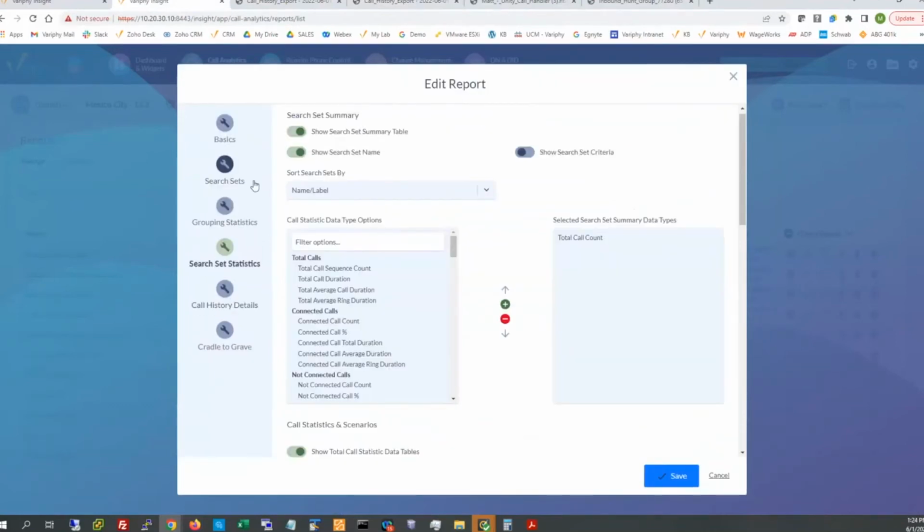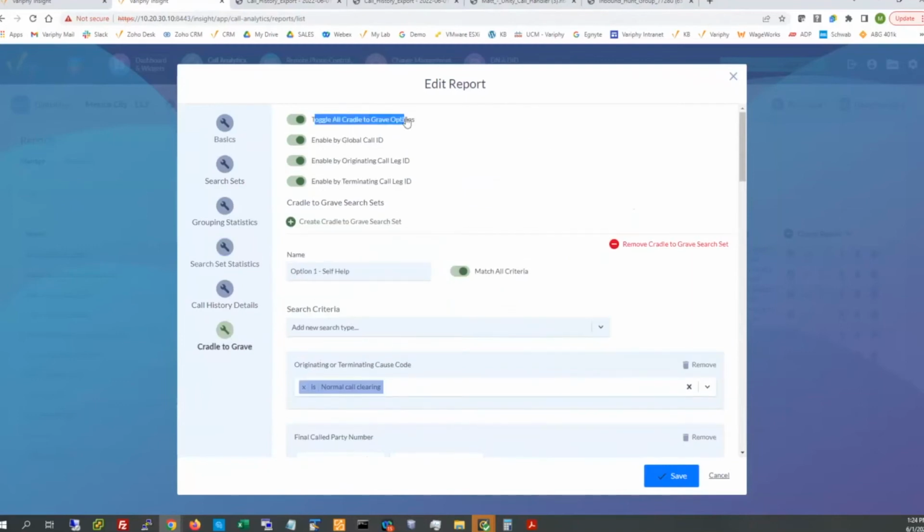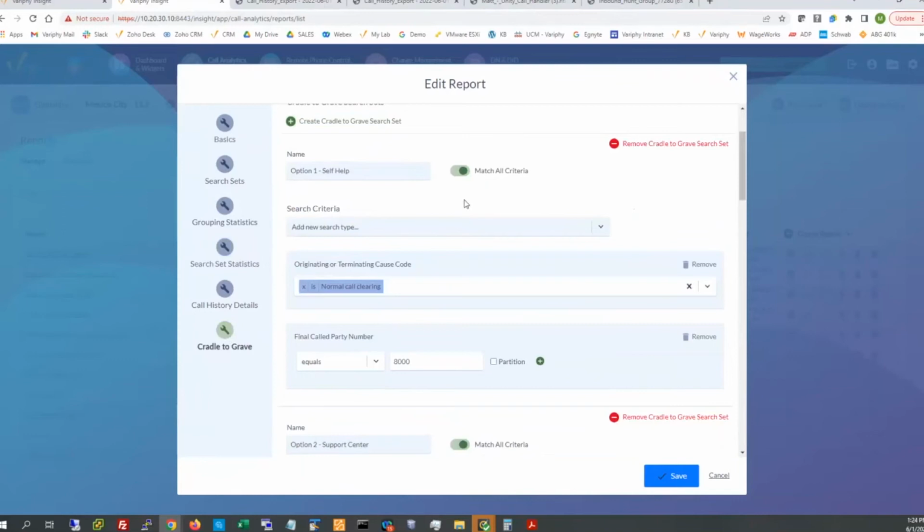Search set summaries are going to be the summarizations of everything that's coming off of the initial, but mainly we want to get down into here. We want to get down to the Cradle to Grave stuff. So even though I had this turned on earlier and I said we would come back to it, we've come back to it. So we have the Cradle to Grave search sets. These are what's needed to actually build out and capture the subsequent routings off of the dangling participle.